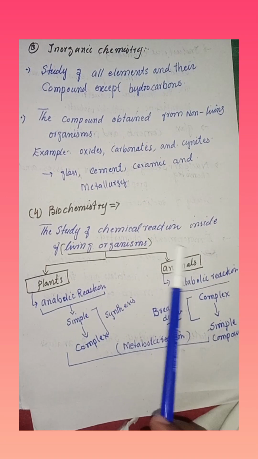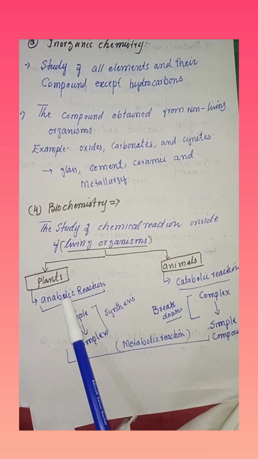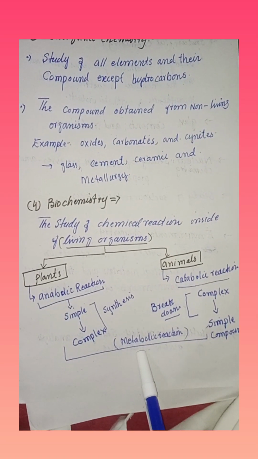Biochemistry, the study of chemical reactions inside living organisms. Chemical reactions are of two types: anabolic and catabolic. Combining both is called metabolism.